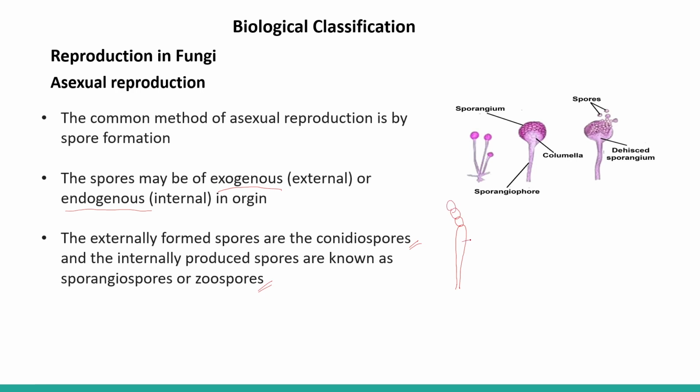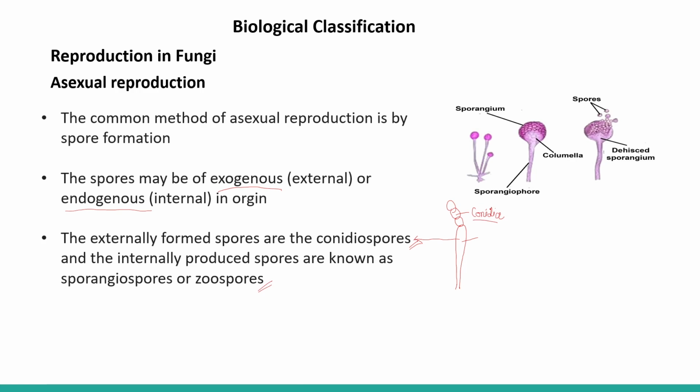So this is conidiophore and this is conidia. The spore is called conidia. And this stalk-like structure is called conidiophore. And these spores are called conidiospores or conidia.